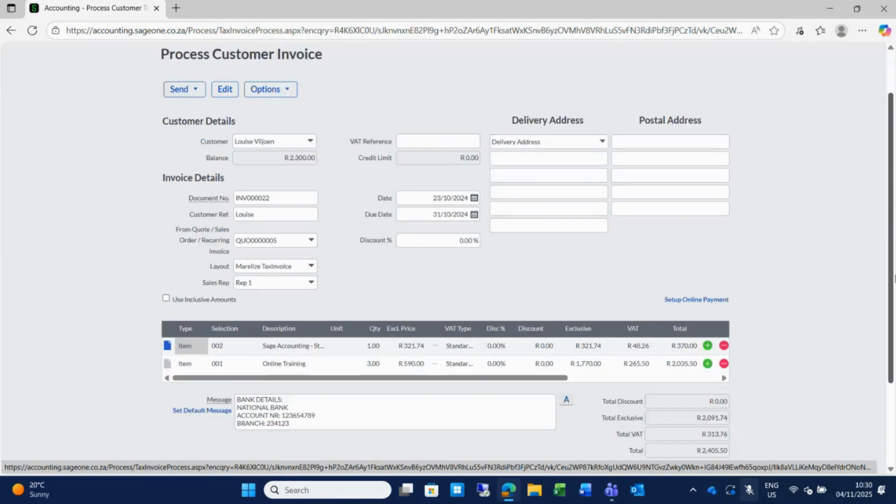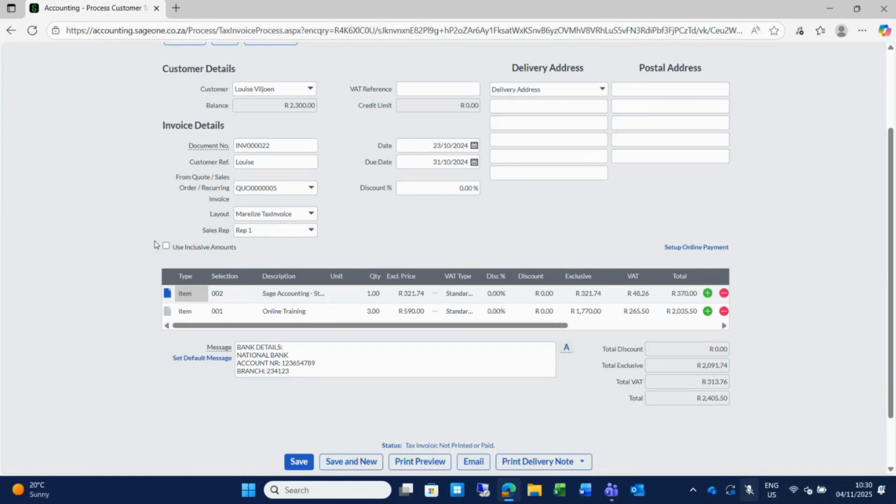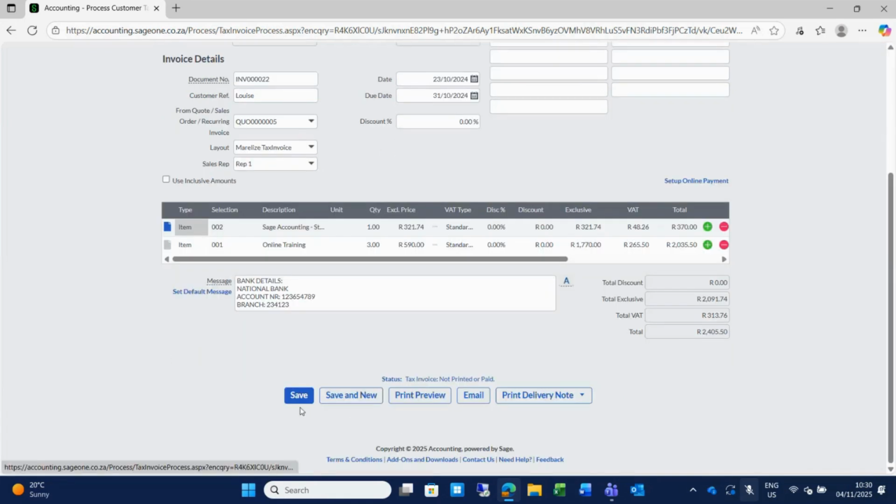Okay, so you will set up this system with an easy toggle there between your inclusive and exclusive processing. But this setup comes from your item codes and your customers, just as in Pastel Partner. And you can then select the quantity and the price will be there for you, or you can enter the price with the totals. Here at the bottom, you will then be able to save the invoice. You can email the invoice, or you have the option to print the invoice with a delivery note or email the invoice with a delivery note.